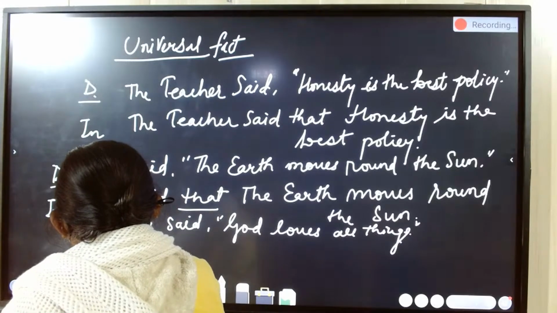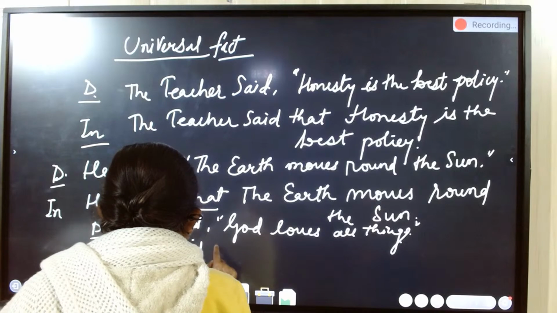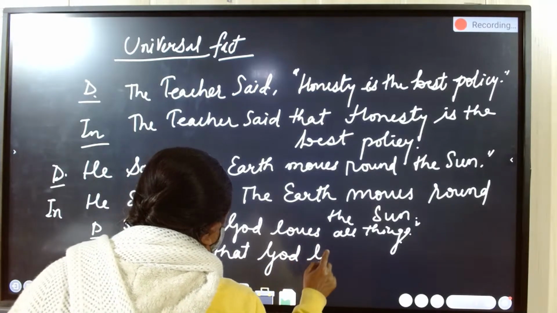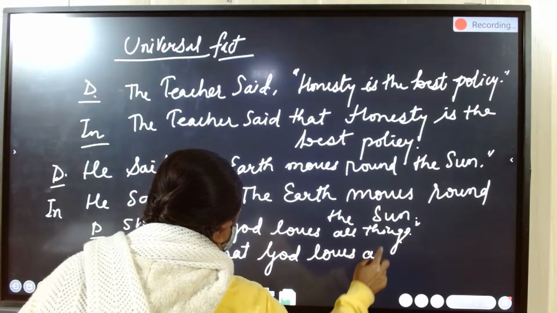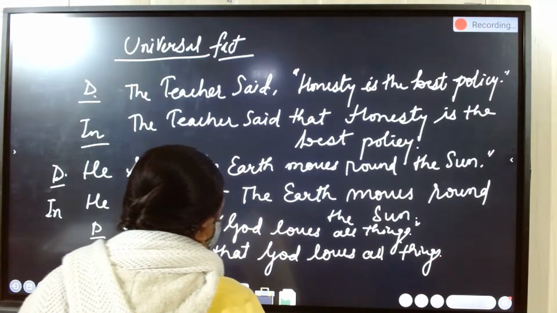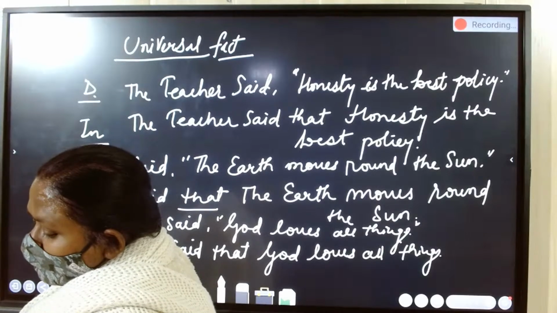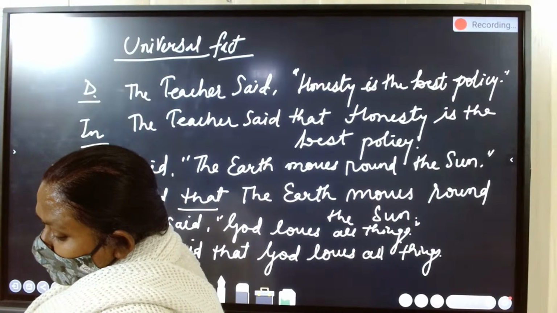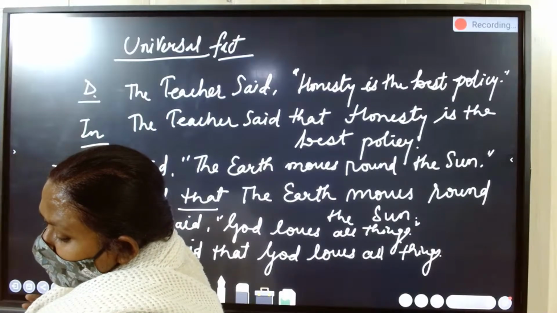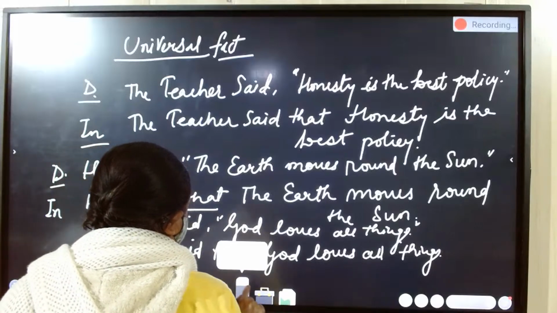When you change to indirect speech, you put there "she said that God loves all things." So for universal facts, the rest of the sentence will remain the same. There will be no changes.